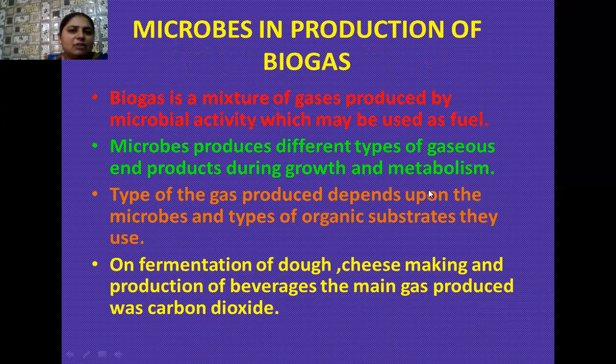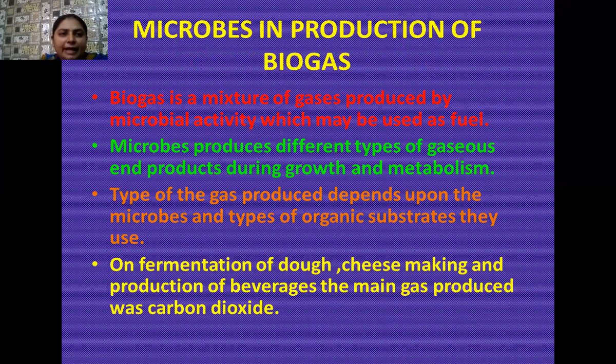Okay, students, the next topic is how microbes are involved in the production of biogas. You know, students, biogas is an eco-friendly fuel. It is a mixture of so many gases, and all of these gases are produced actually by the activity of the microorganisms.